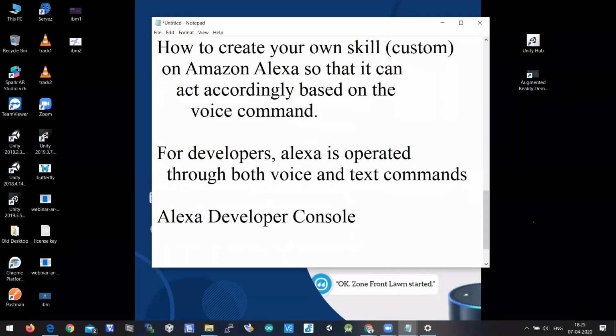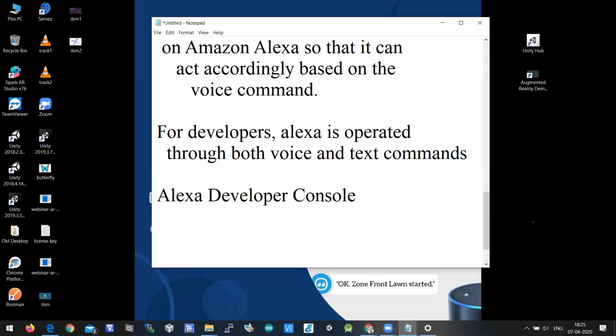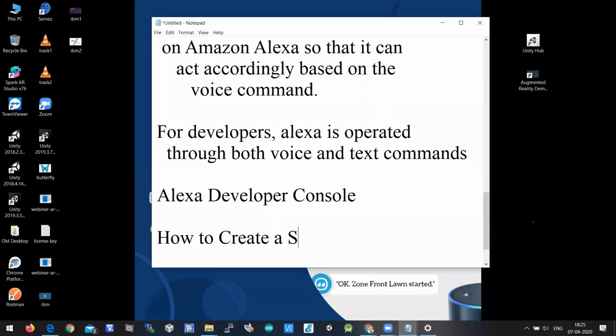So that's all about Alexa. Simply put, Alexa is a voice assistant which operates on artificial intelligence. It knows up to some extent, but if you want to ask Alexa in personal, then you have to create a skill. If the skill is created, it can act accordingly. So let us understand how to create a skill on Alexa.